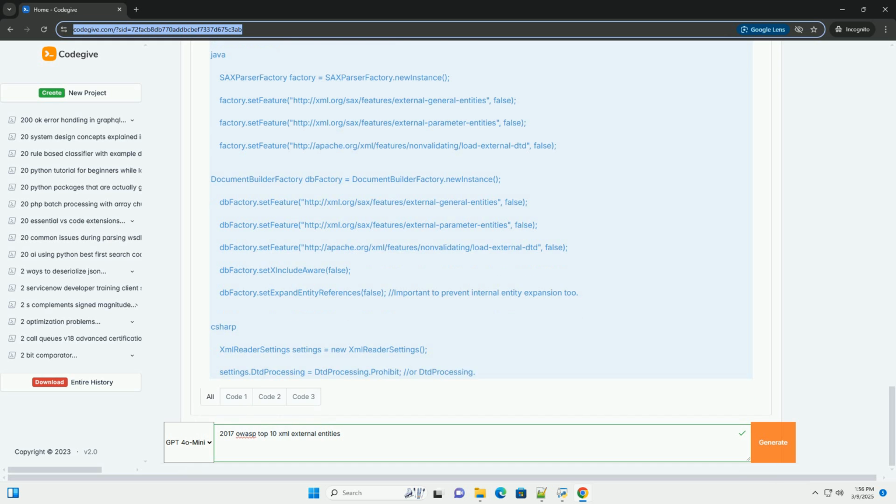This is particularly dangerous if internal.example.com is a protected internal service or a resource behind a firewall. The attacker can then potentially access or manipulate internal resources that are not directly exposed to the Internet. 3. Denial of service, DoS.